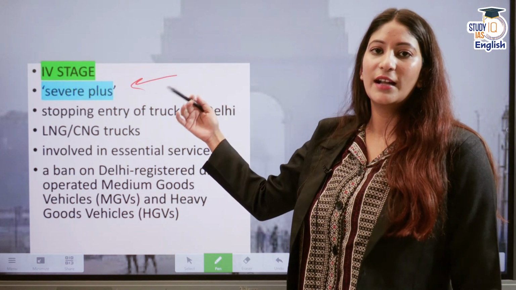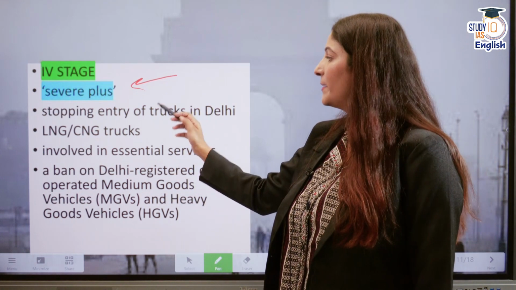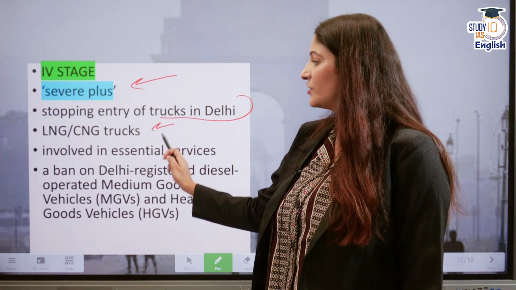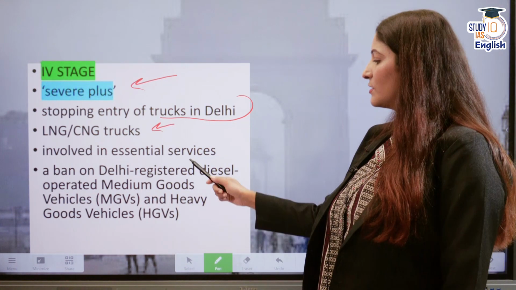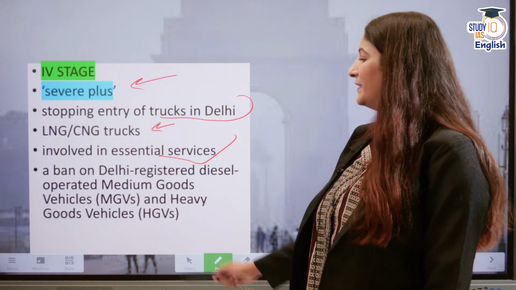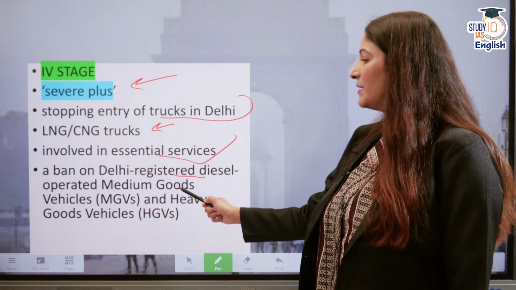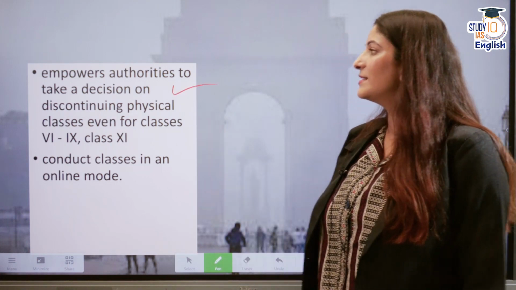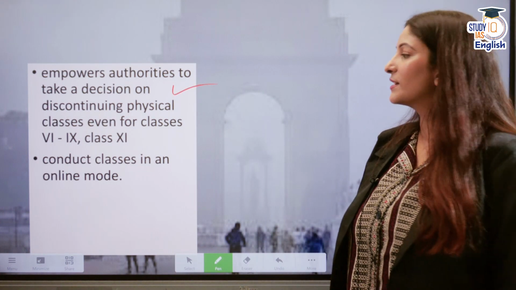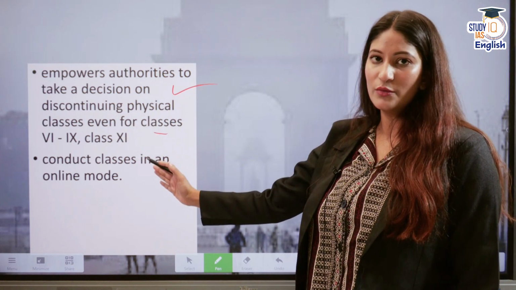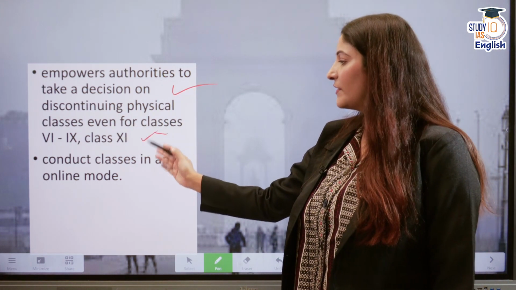For example, what kind of directions can be given? Stopping entry of trucks in Delhi, with two exceptions: LNG and CNG trucks, or those involved in essential services. There is also a ban on Delhi-registered diesel-operated medium goods vehicles and heavy goods vehicles. It also empowers the authorities to discontinue physical classes even for classes 6th to 9th, and class 11 as well.